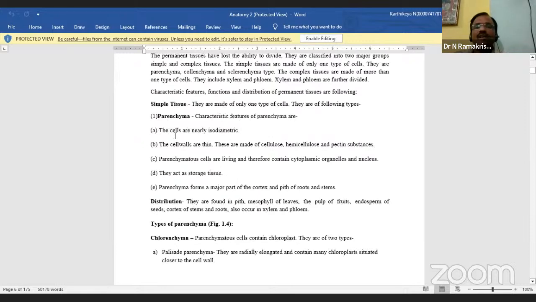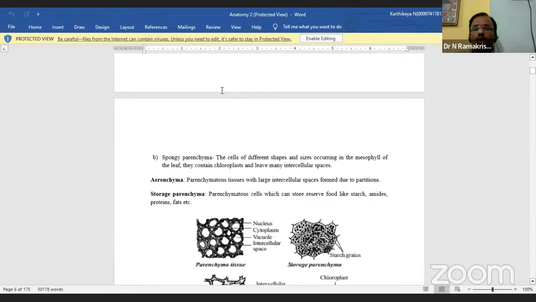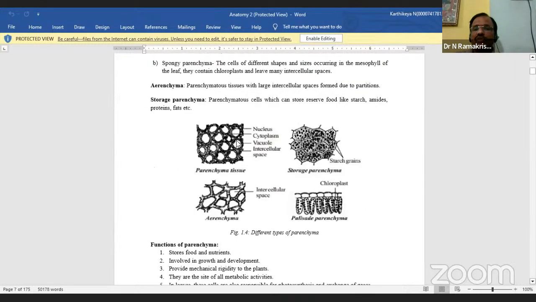You see, the cells are nearly isodiametric. The cell walls are thin, made up of cellulose, hemicellulose, and pectin substances. See here, the close association is there. These are all simple tissues.